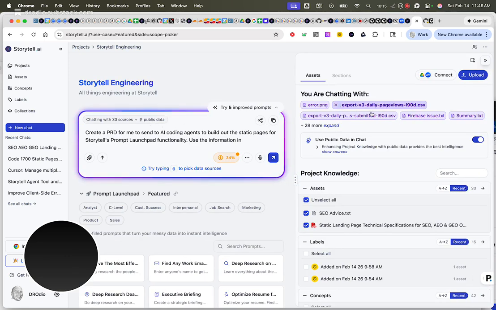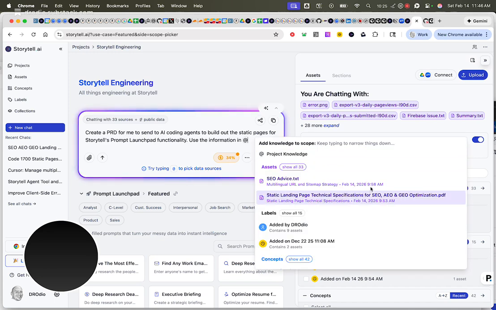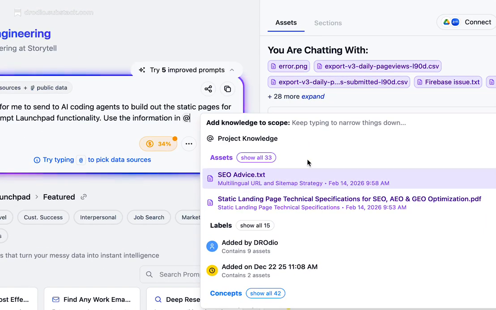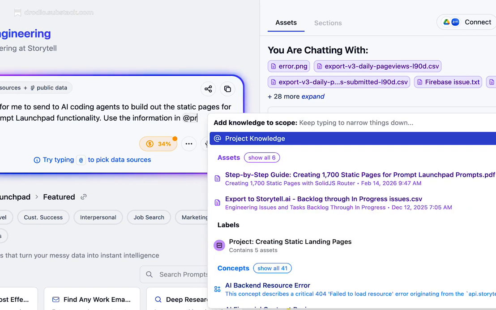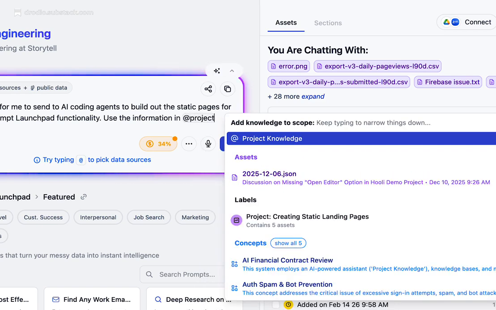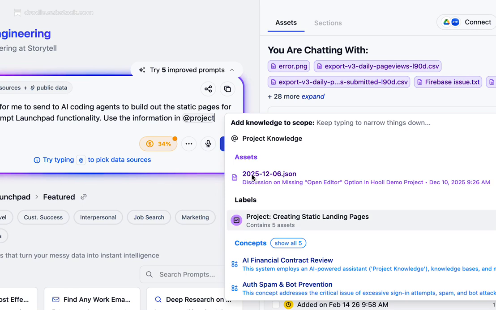This is all the data in the project, and I'm just going to focus Storytell in to the PRD like this. Use the information in, and I'll say at. And when I hit the at sign, it pops up this picker. And now I can choose some specific things, and I'm just going to keep typing here. So let me do it again. I'll say at project, and I start typing. And it starts to constrain all of the available assets, labels, concepts, etc. And I can find this label that I'm looking for.